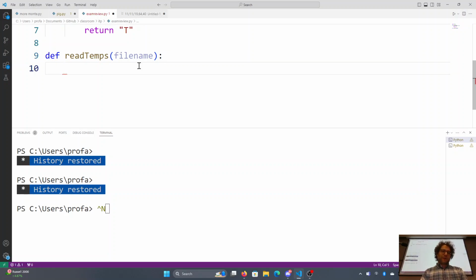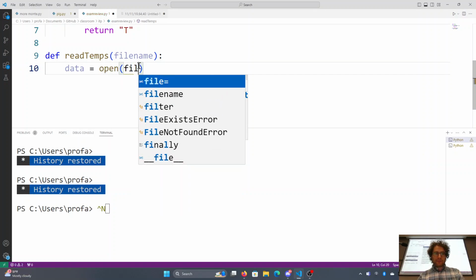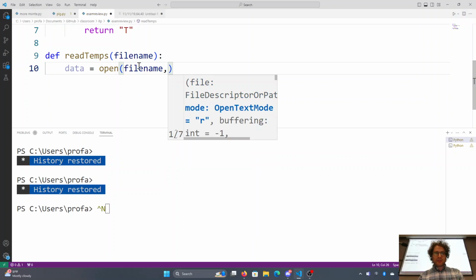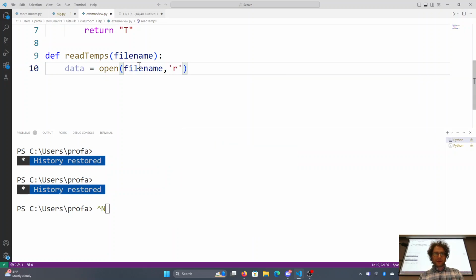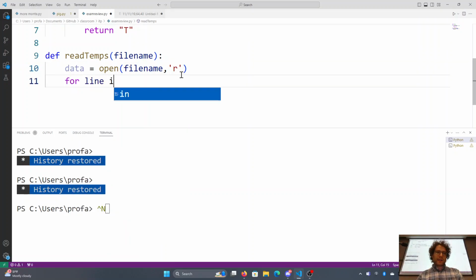You don't have to do it that way if you found a different way that works for you. Okay, so there's the file name, and then data is equal to open, file name, and then in the read format. That's all we'll need for this. So here we go: for line in data.